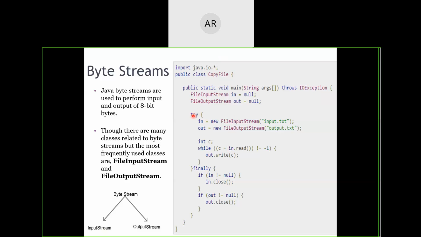Try, catch, finally, and throws are a part of the exception handling mechanism. I have not started with the exception handling mechanism, but I have introduced you to it so that in the next class, exception handling will become easy for you.